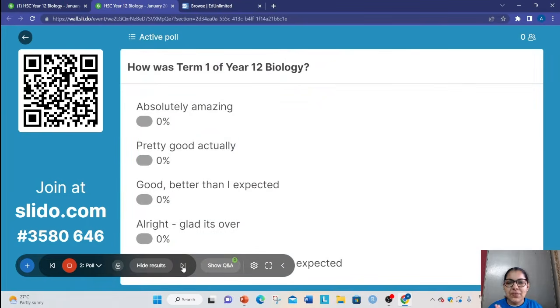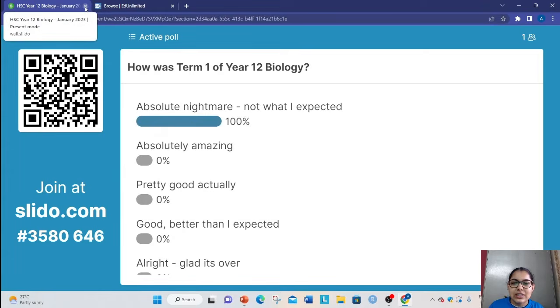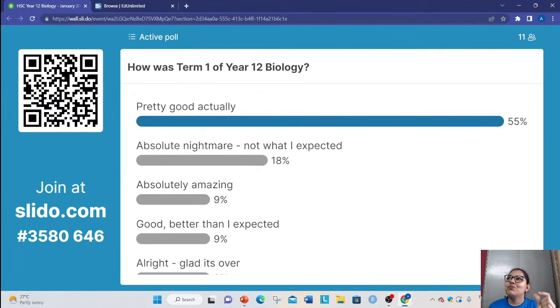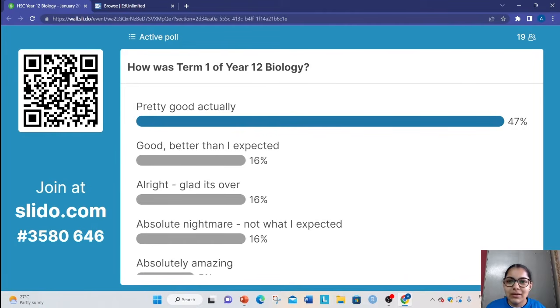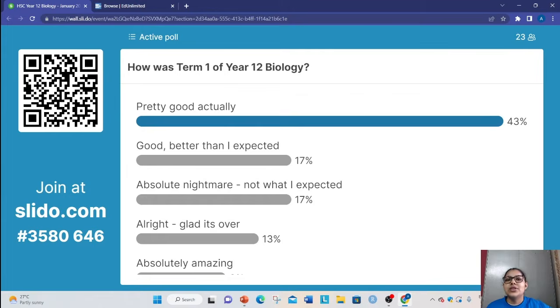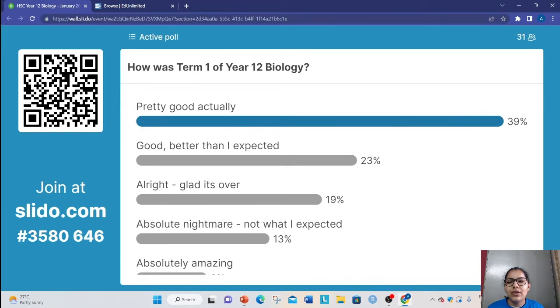And how was term 1 of Year 12 biology? How do we feel after that? It's definitely a bit of a jump from Year 11, so it can feel a bit jarring once you get into it. But once you start flowing through it, and with these next 3 terms, you'll find that because it's continuous, you're getting the gist of the content, it feels a lot easier. So we are all like, okay, pretty good, better than I expected. That's awesome. That's so good to hear.